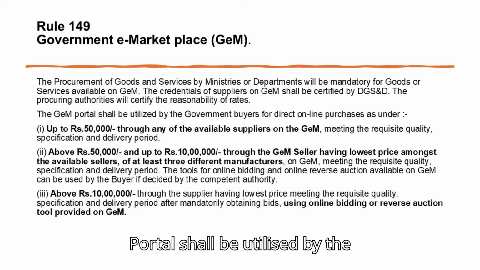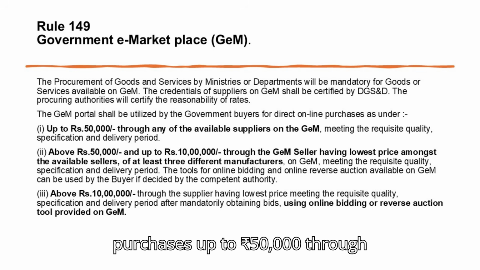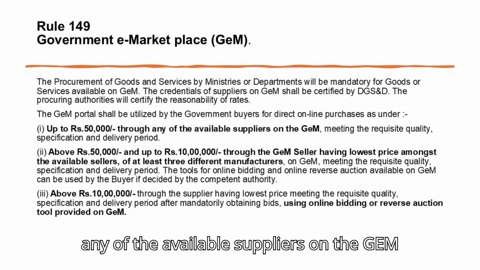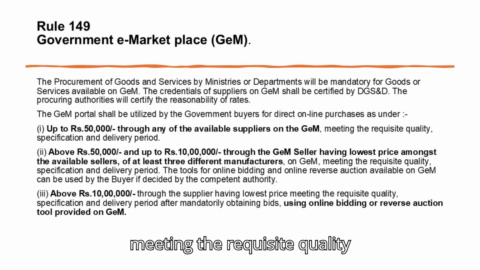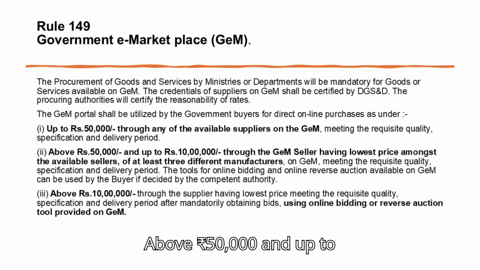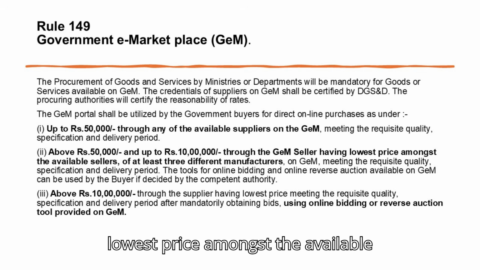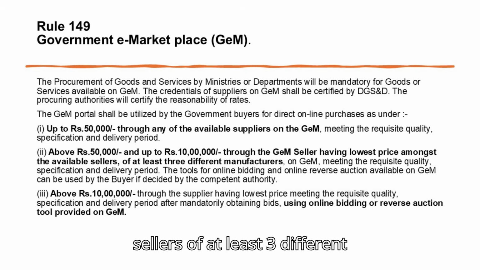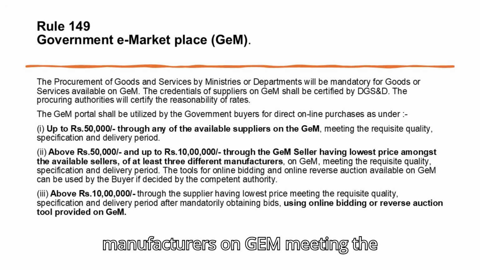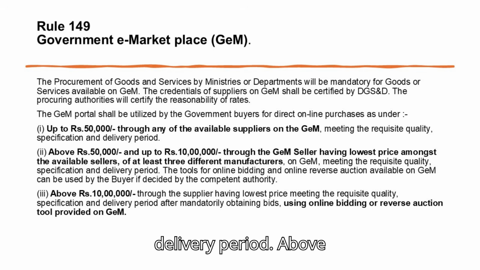The GEM portal shall be utilized by the government buyers for direct online purchases, up to 50,000 rupees, through any of the available suppliers on the GEM, meeting the requisite quality, specification and delivery period. Above 50,000 rupees and up to 10 lakh rupees, through the GEM seller having the lowest price amongst the available sellers, of at least 3 different manufacturers on GEM, meeting the requisite quality, specification and delivery period.